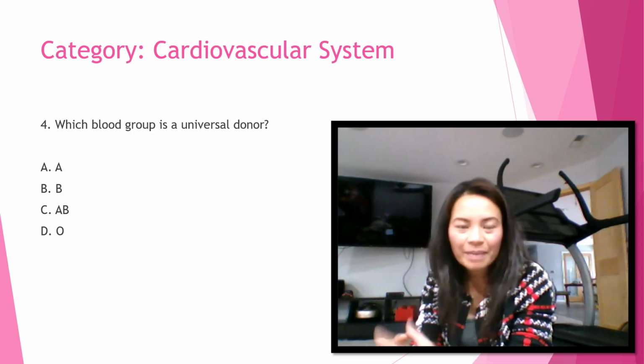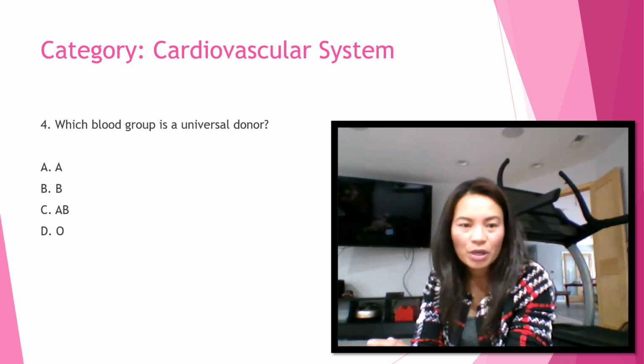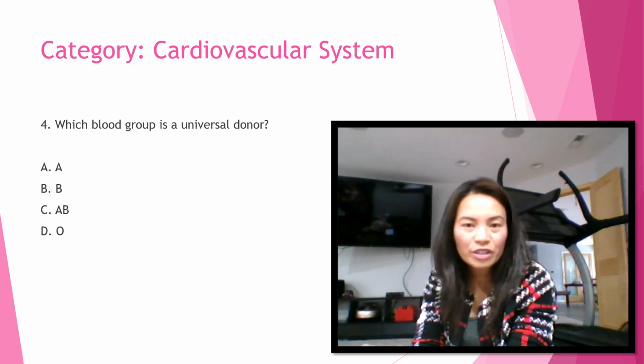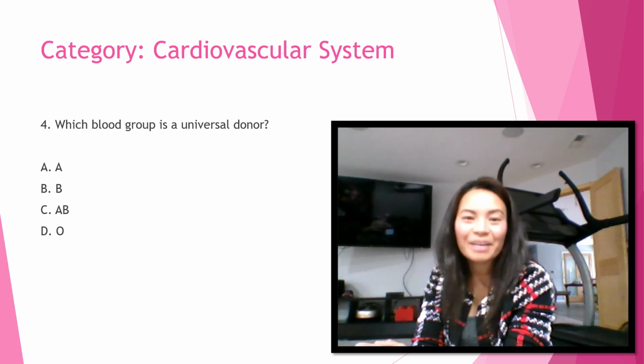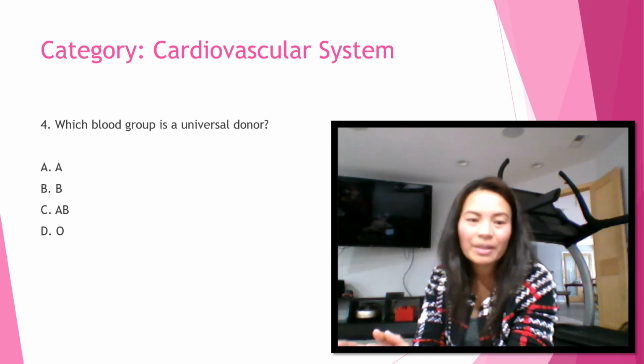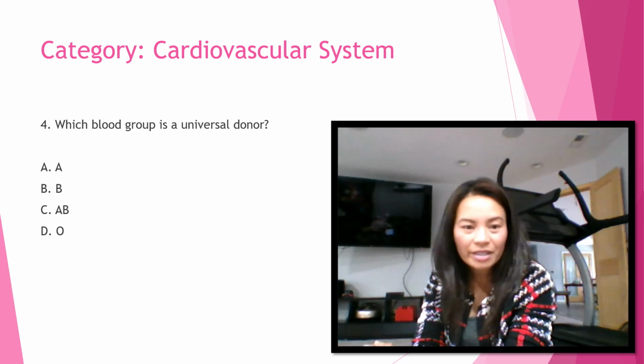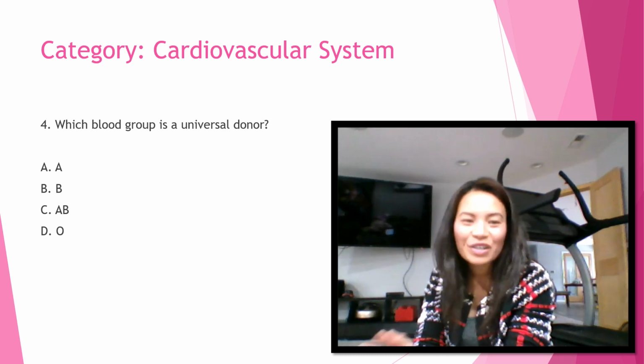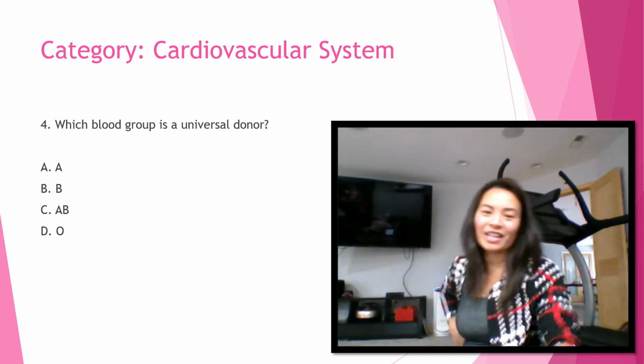Number 4, same category, cardiovascular system. Which blood group is a universal donor? Is it A, type A? B, type B? Is it C, type AB? Or is it D, type O? Which blood group is a universal donor? A, type A, B, type B, C, type AB, or D, type O? Okay.